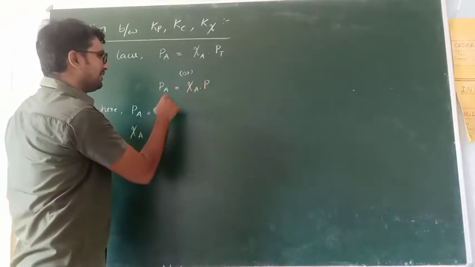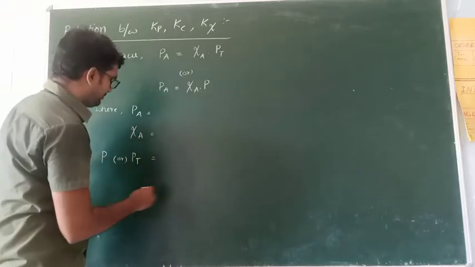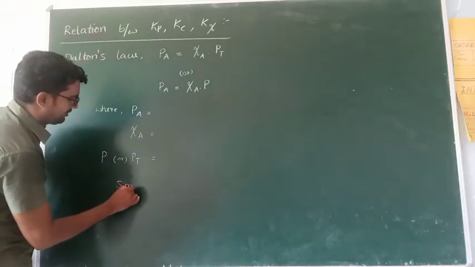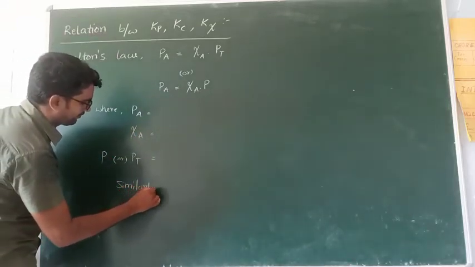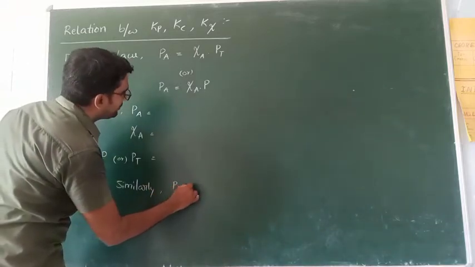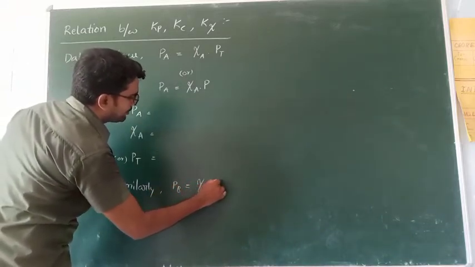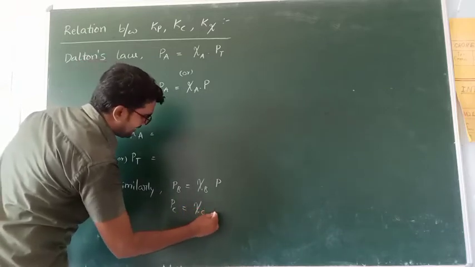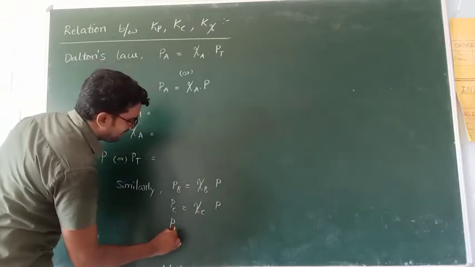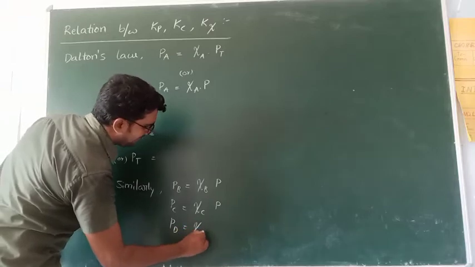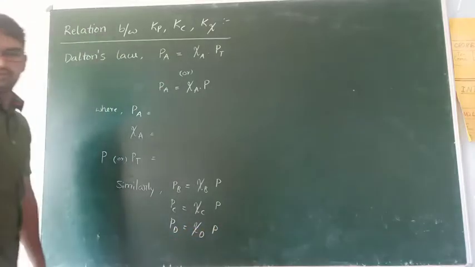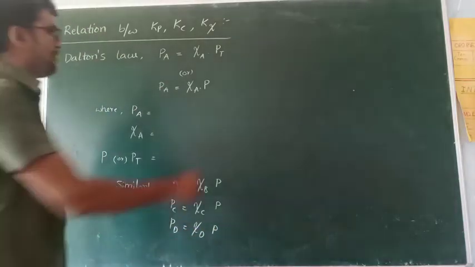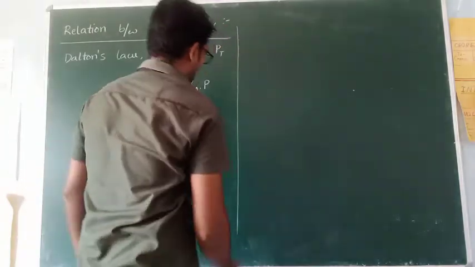For Pb, similarly Pb is equal to psi B into P. Pc is equal to psi C into P. Pd is equal to psi D into P. Okay? Right. Now apply our relation.